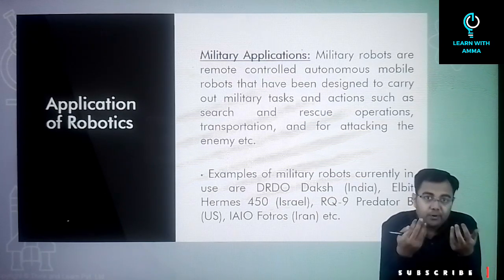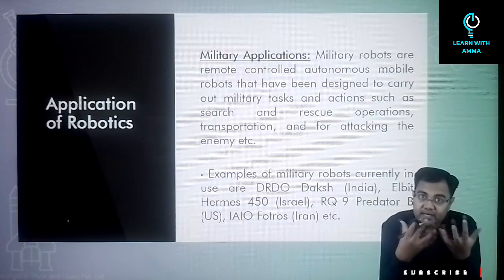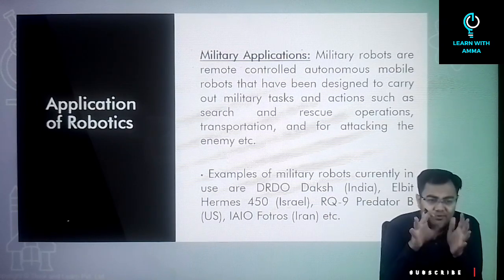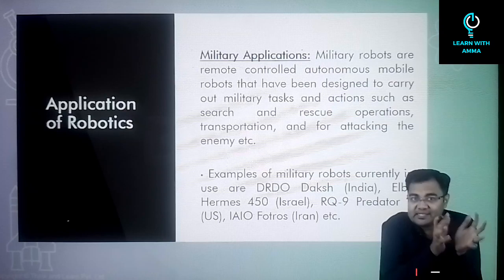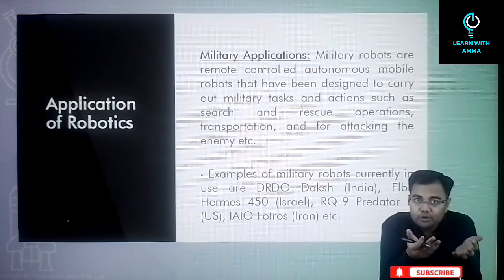If you look in and around, if we are talking about our country, India, so you know that in India there are a very small number of sectors which are actually using robots. In some industrial applications, in some service sector, these are some of the only areas where robotics is actually being used. But there are areas where robotics can be used, and that's why the future of robotics is something different.